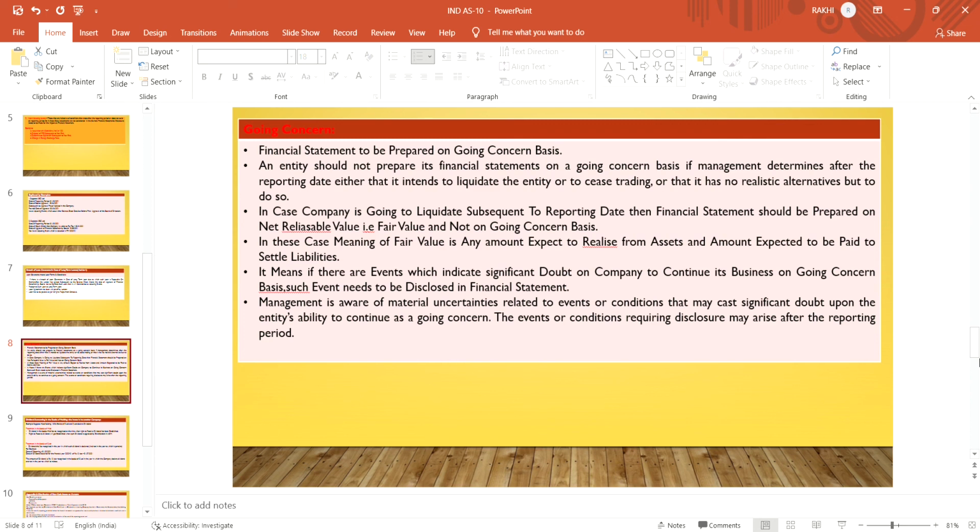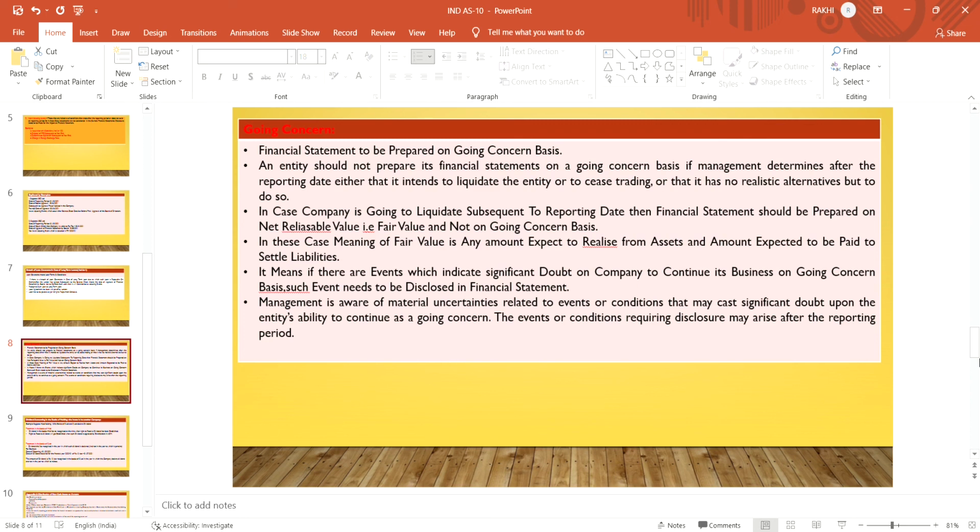In case the company is going to liquidate subsequent to the reporting date, then the financial statement should be prepared on NRV. If the company is going to liquidate subsequent to the reporting date, then the company has to prepare its balance sheet on fair value, that is NRV, and not on a going concern basis. NRV means